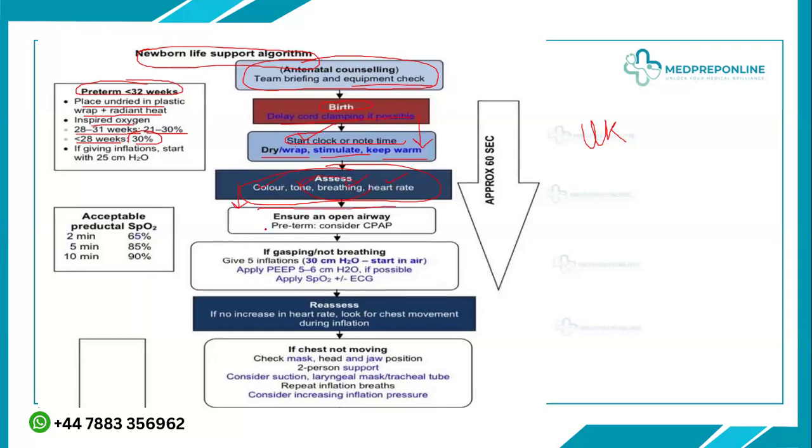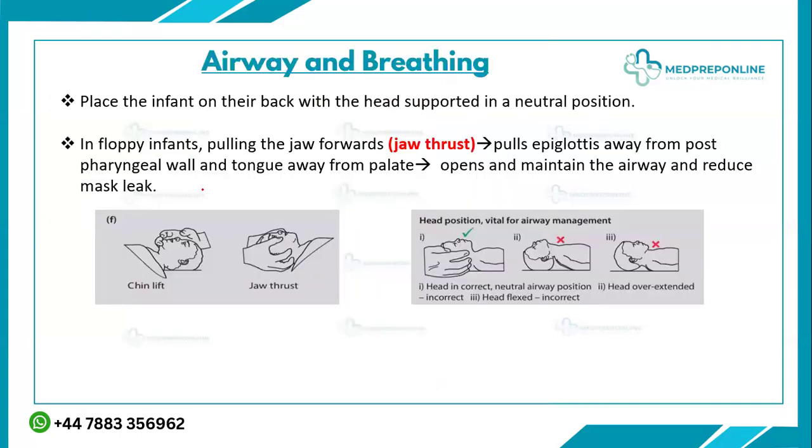Then what you will do is ensure an open airway, and if the baby is preterm, then you can consider starting CPAP. And how will you ensure the open airway? You will go with these maneuvers: put the baby in the neutral position. How will you maintain the airway? Place the infant on their back with the head supported in a neutral position. So let's see what the neutral position is.